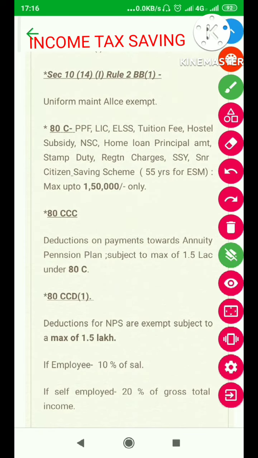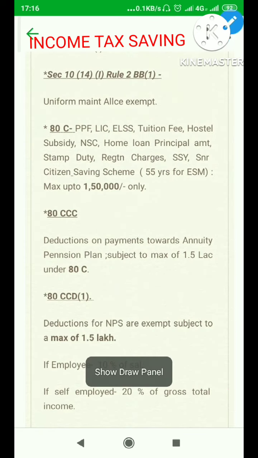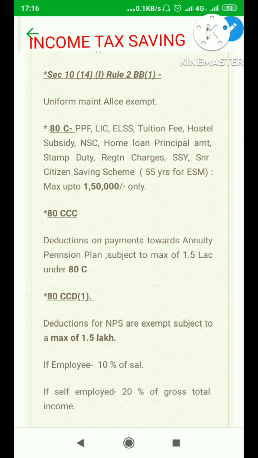very interesting. The defense services personnel and certain other uniformed forces are not aware that under section 10(14)(i) read with rule 2BB, maintenance allowance for the uniform is exempt from income tax. If you are receiving any maintenance allowance for uniform yearly or quarterly or in whatever manner, that is totally exempt from income tax. This you have to remind your CA.